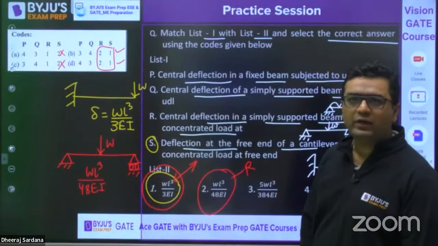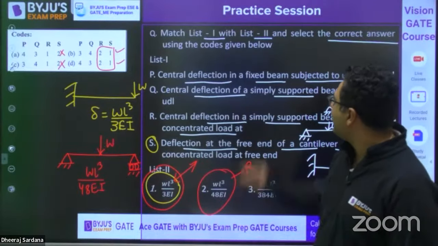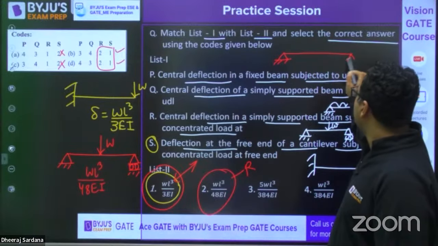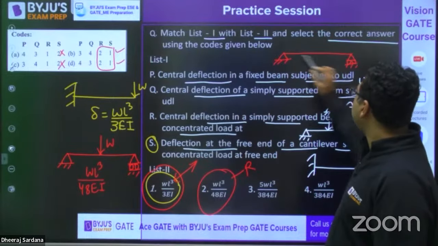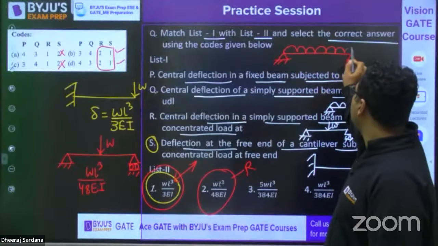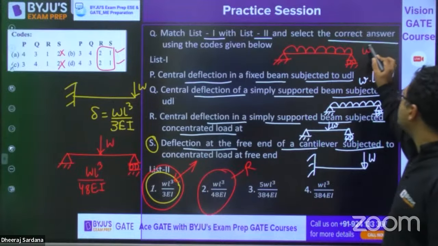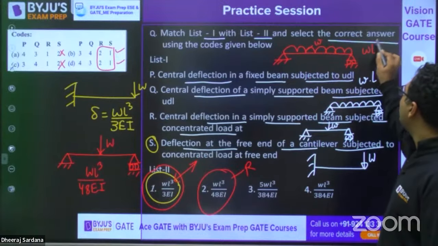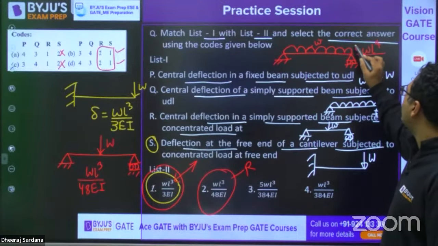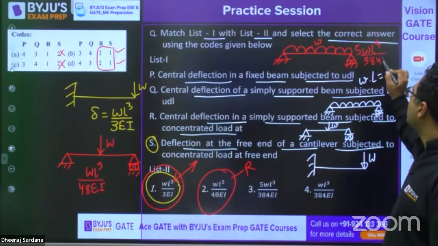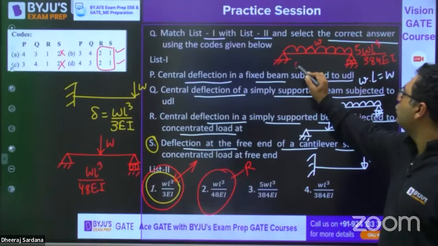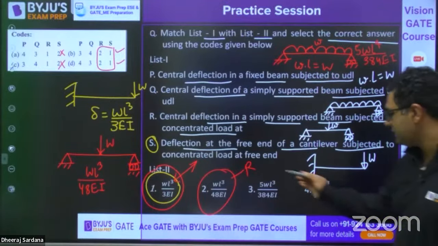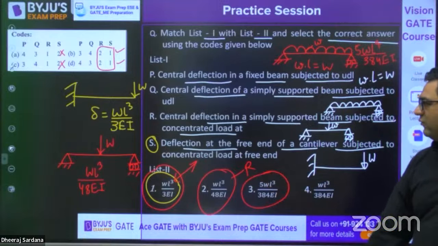Then, my dear, we are going to see the next thing. The next is if we are having a simply supported beam which is subjected to UDL. Because of UDL, you know the central deflection is, actually, if this is W, then 5WL4 upon 384EI. But they have taken this W into L as equal to W. So if you consider this, it will be 5WL cube upon 384EI.